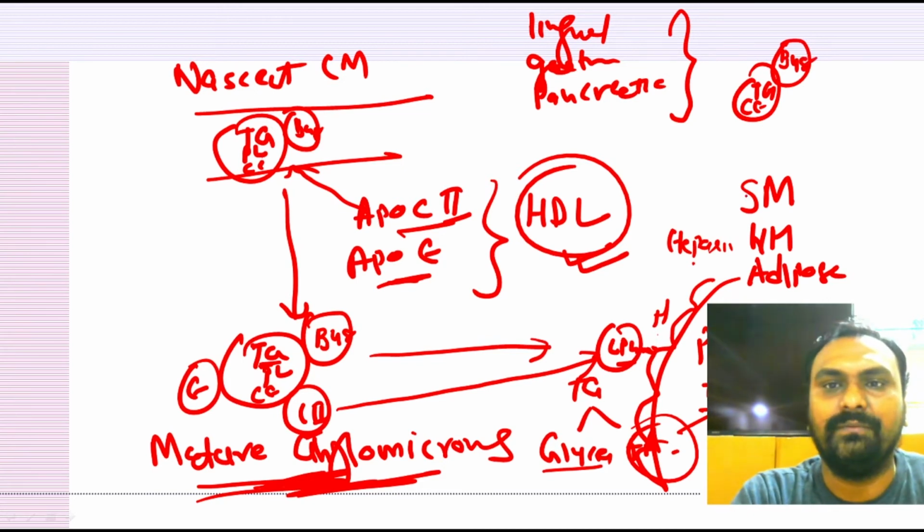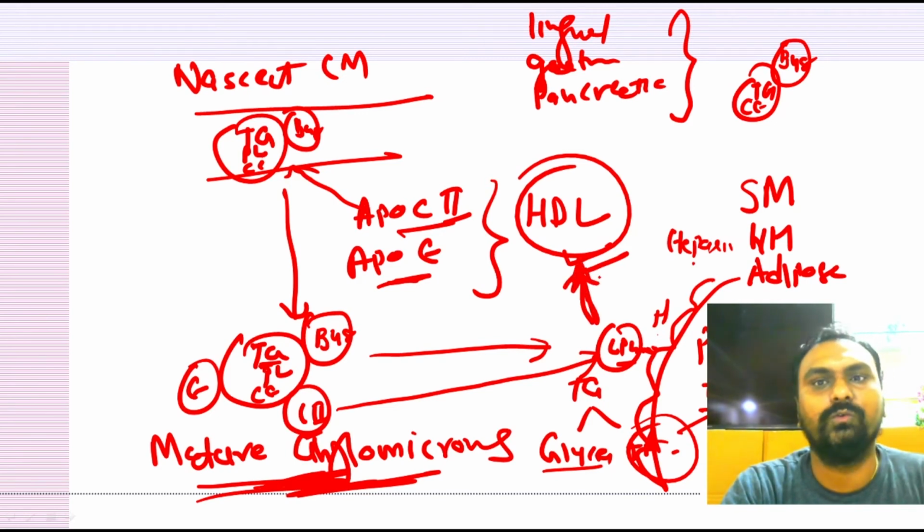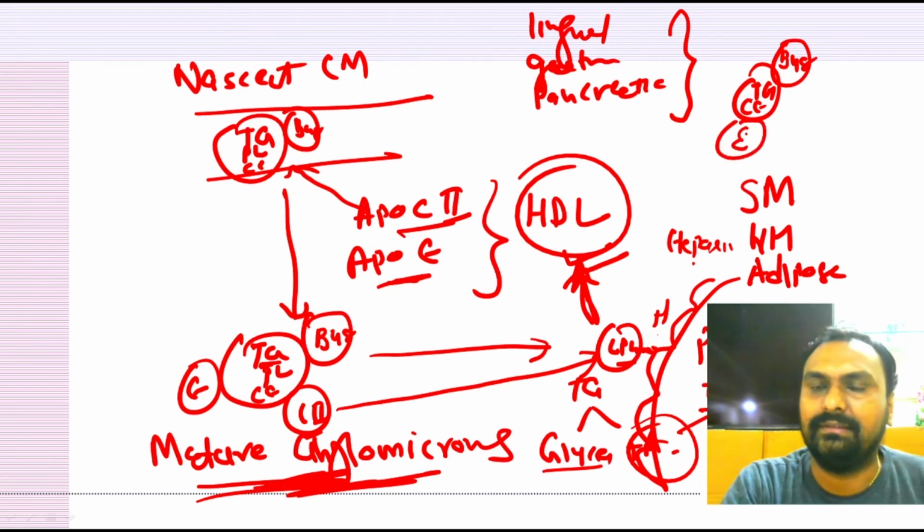Once the function is over, ApoC2 will go back to HDL. And the remaining is ApoB48 and ApoE, along with this less amount of triglyceride and cholesterol ester.